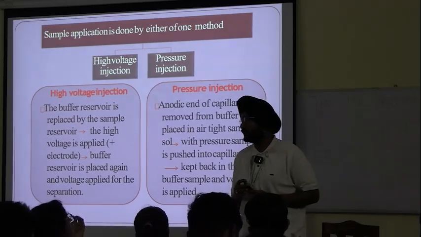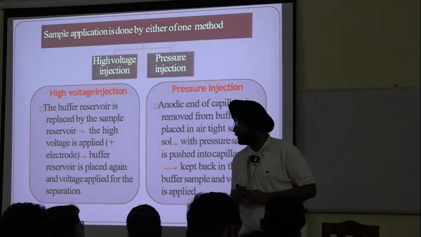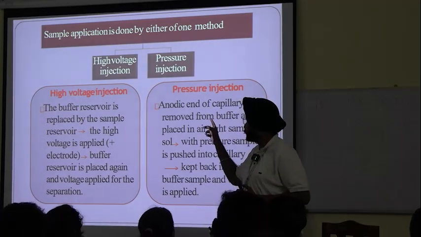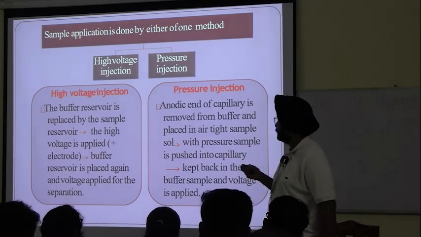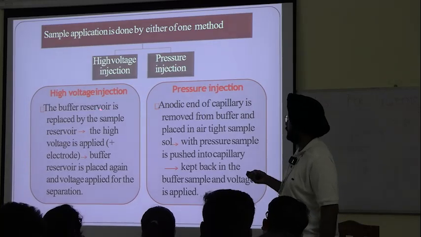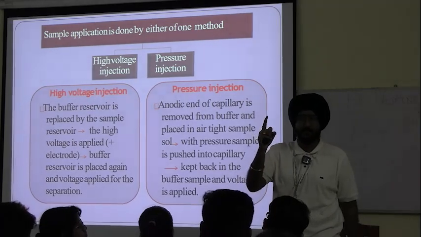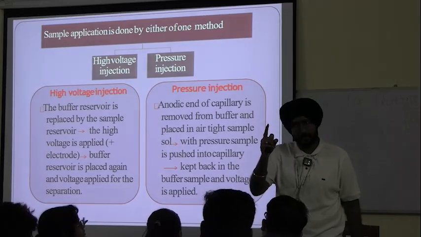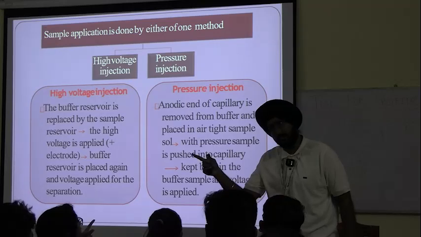Using a micropipette, but the technique is totally changed here. Now what is the difference between the two? This is another stark difference between capillary electrophoresis and gel electrophoresis, or in general zone electrophoresis and moving boundary electrophoresis.